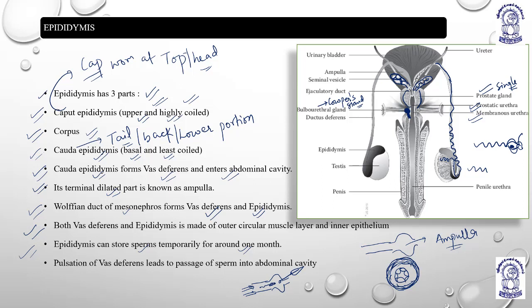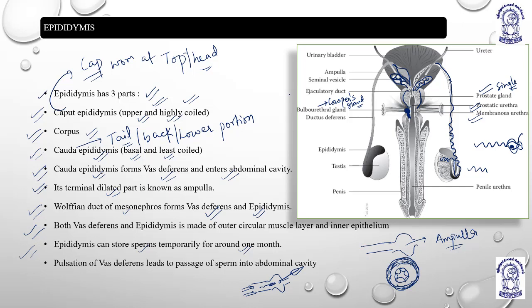This is the dilated portion. Ampulla. This is the dilated portion which is known as what? Ampulla. So the moment ampulla merges with the ejaculatory duct, the terminalization of ampulla, further it meets with all the glands to put their secretions in it. Okay. So I made myself very clear.